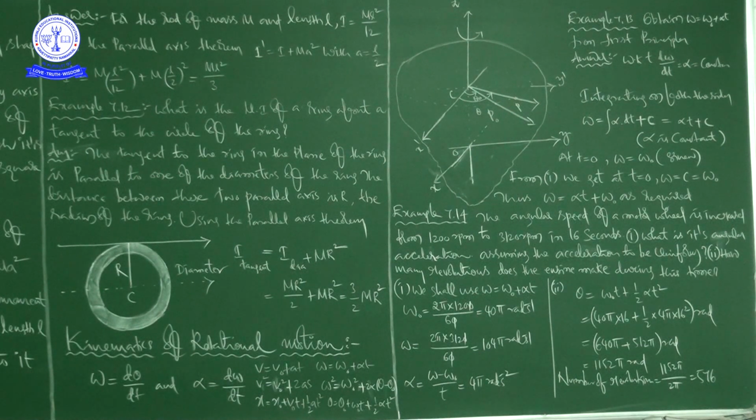Now we are going to discuss kinematics of rotational motion. So till now we discussed the parallel axis theorem and its statement, and two example problems based on the parallel axis theorem. One belongs to the rod, another one belongs to the circular ring. Next topic: kinematics of rotational motion.